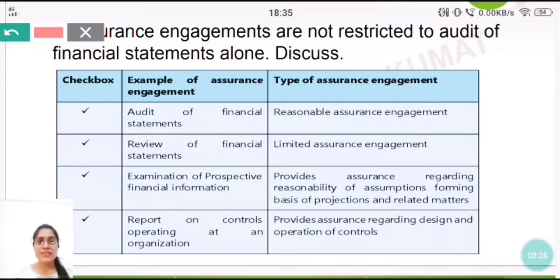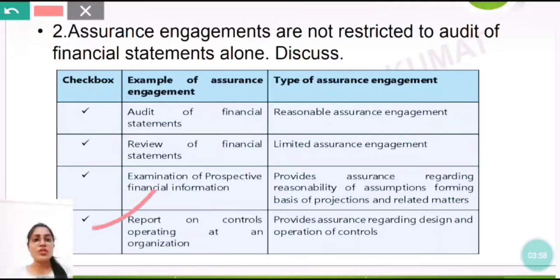It means that if the management has taken certain assumptions and made financial statements accordingly, then as an auditor you have to check the reasonability of such assumptions. So this is that type of assurance. Engagement is nothing but an agreement, okay.